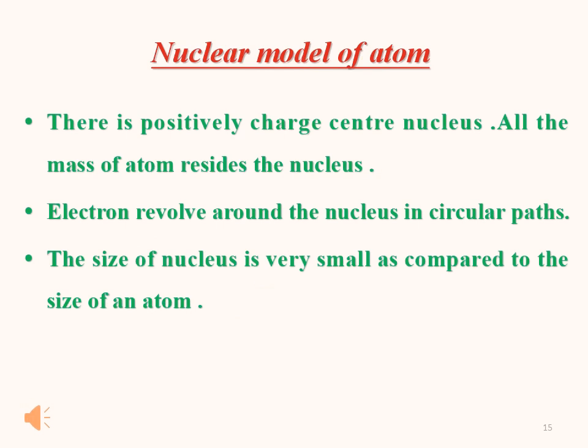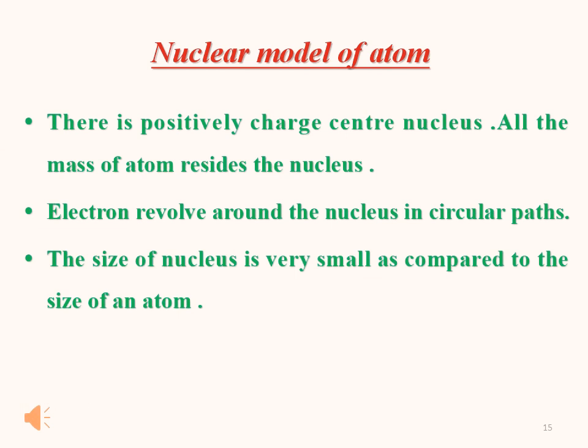So, on the basis of his experiment, Rutherford put forward the nuclear model of an atom, and that model consists of some features. They are as follows. The very first feature is that there is a positively charged center, the nucleus, and all the mass of the atom resides in the nucleus.